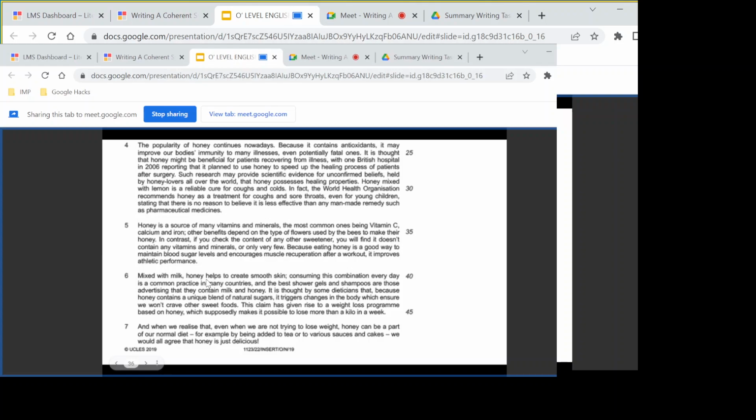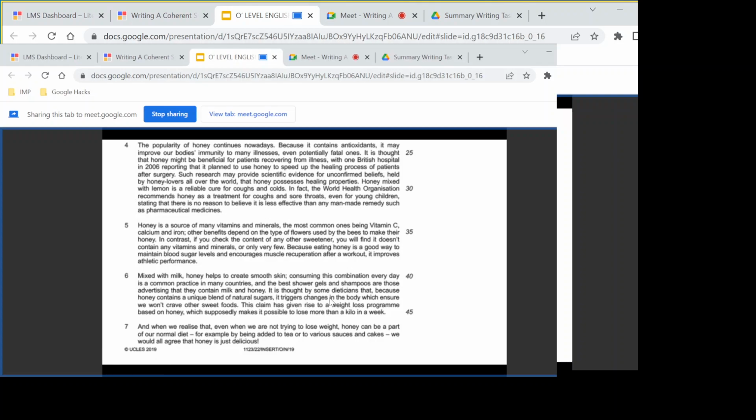And we have more here. Mixed with milk, honey helps to create smooth skin. This is another point. Consuming this combination every day is a common practice in many countries. And the best shower gels and shampoos are those advertising that they contain milk and honey.